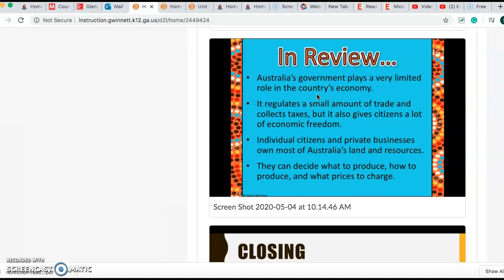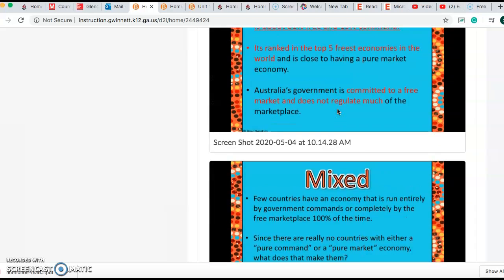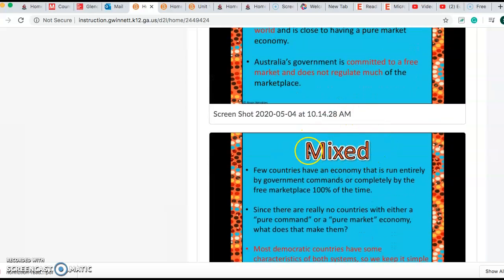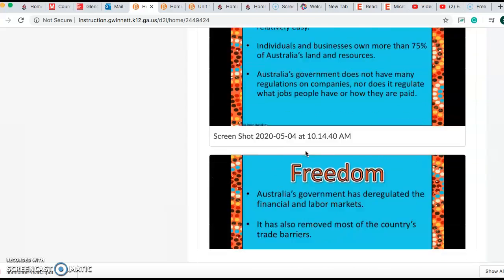Australia's government plays a limited role in the country's economy. It regulates a small amount of trade and collects taxes, but it also gives the citizens a lot of economic freedom. Individual citizens and private businesses own most of Australia's land and resources, and they can decide what to produce and how to produce it and what prices to charge. Okay, so it's left up to the people. What I really want you guys to know is that Australia has a mixed economy. That's really important, okay?